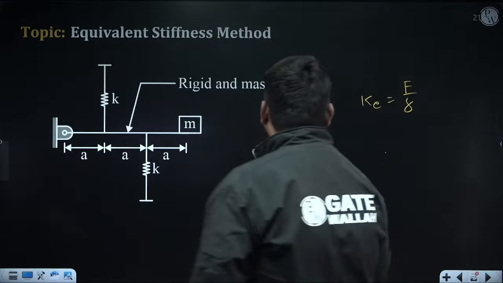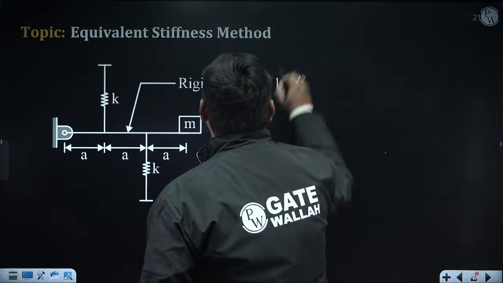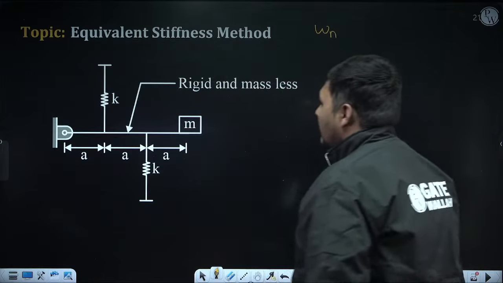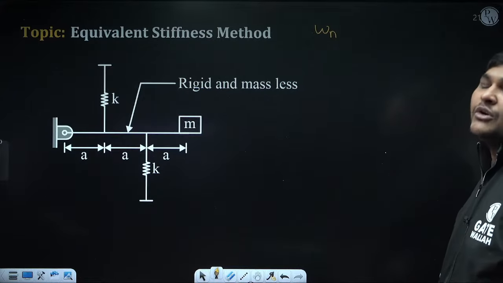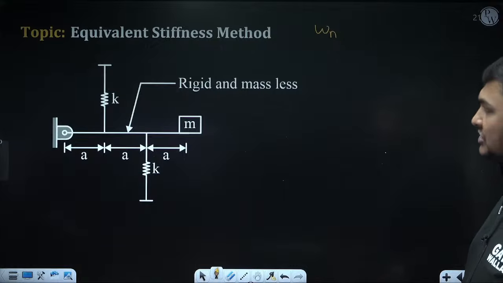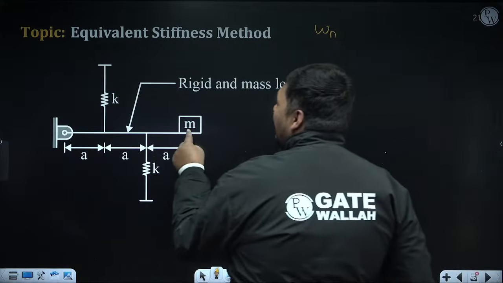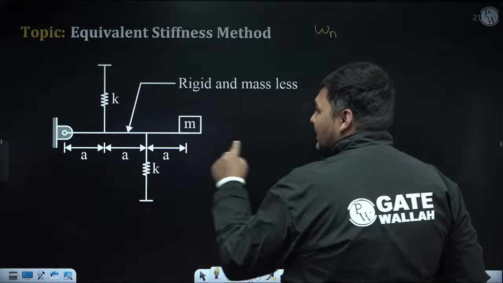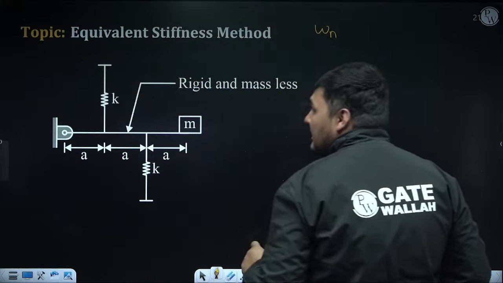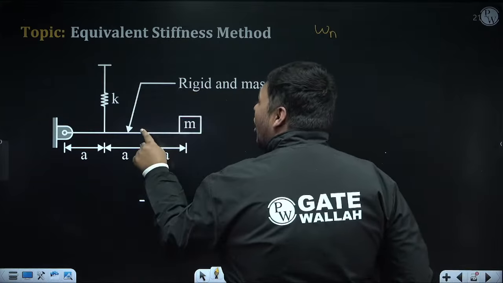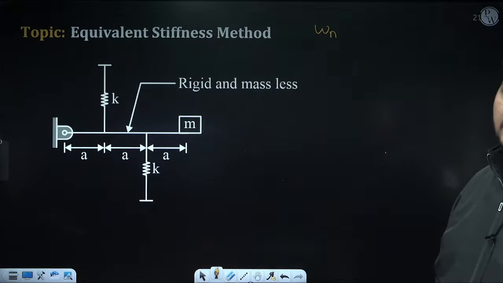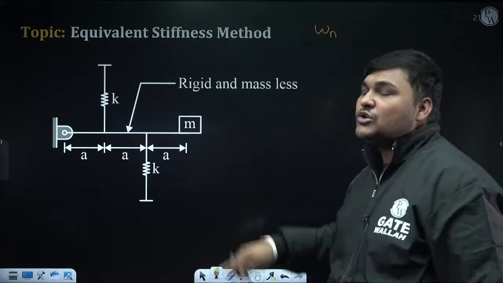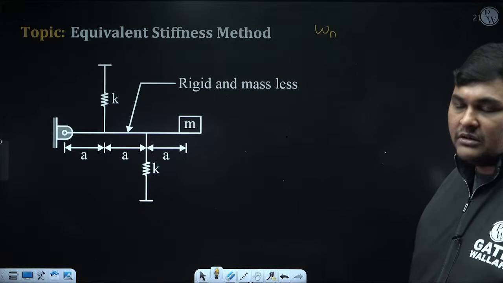For this question, our objective is to calculate the natural frequency, that is omega n. But first of all, confirm whether for omega n calculation I can use the equivalent stiffness method or not. So see, in this system only one point mass is involved. How, sir? Because this rod is massless. Because if the mass of this rod is also given, then this method is not valid, because that is distributed mass.